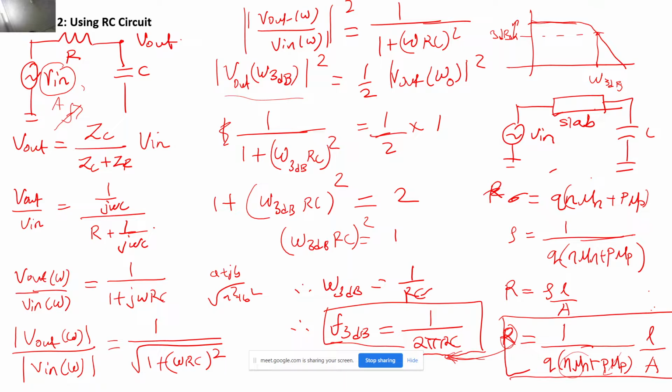So what is happening is, let's say at one particular point you measured it, another point you measured it, another point you measured it, and you plot the graph like this for both the slabs, right? So after you plot this graph for both the slabs, you will be able to get this F3dB, correct? So you got the F3dB for both the slabs, and this F3dB equation, 1 upon 2 pi RC, has this mobility embedded inbuilt into it, correct?